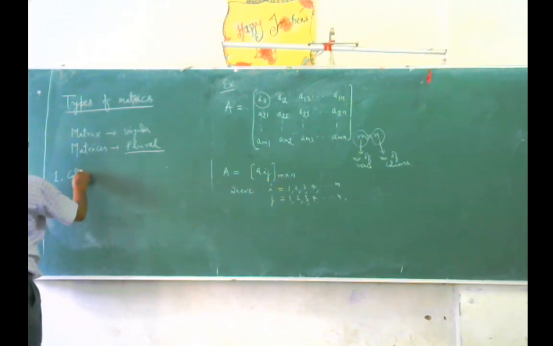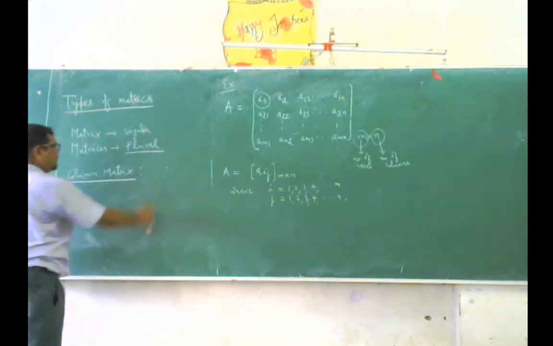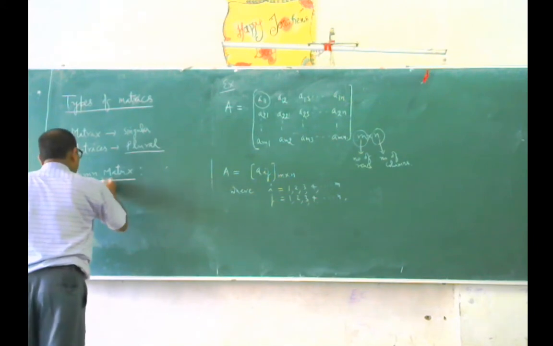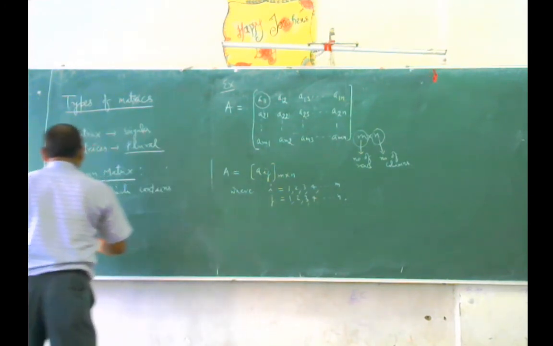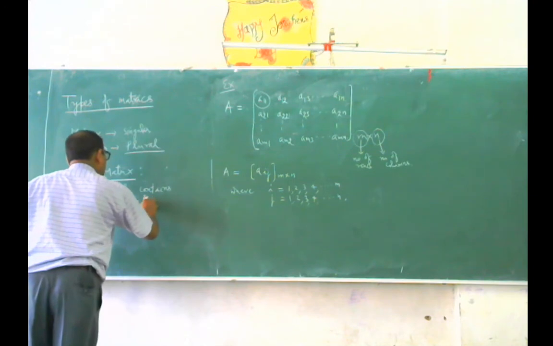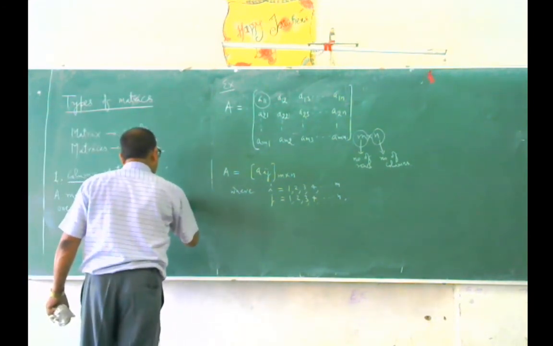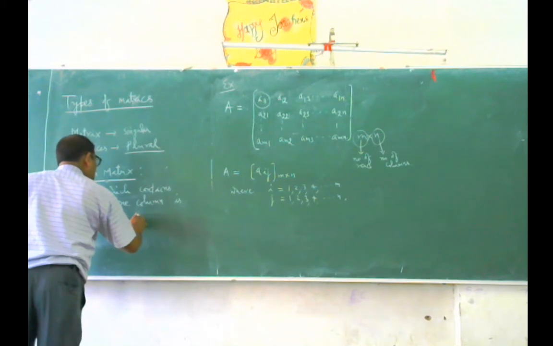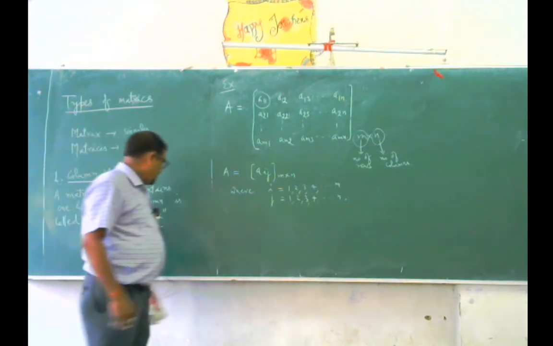The first one is the column matrix. A matrix which contains one and only one column is called a column matrix.